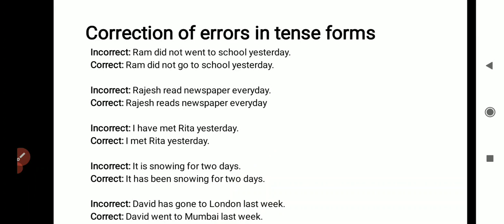Here, "Ram did not went to school yesterday." Did not already indicates past tense. Then the next verb must be go, not went. Did not already indicates past. So we need to always use the first column of the verb, that is the present form of the verb. Ram did not go to school yesterday.